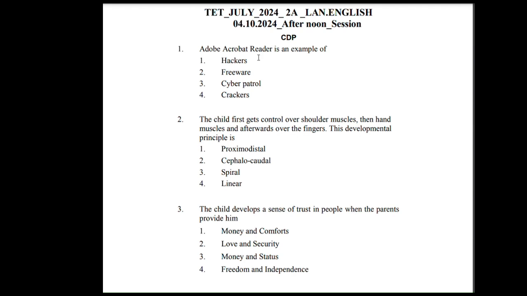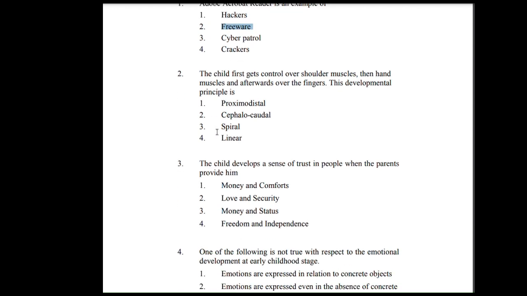Question 1. Adobe Acrobat Reader is an example of: 1. Hackers 2. Freeware 3. Cyber Patrol 4. Crackers. Option 2 is correct. 2. The child first gets control over shoulder muscles, then hand muscles and afterwards over the fingers. This developmental principle is: 1. Proximodistal 2. Cephalocaudal 3. Spiral 4. Linear. Option 1 is correct.